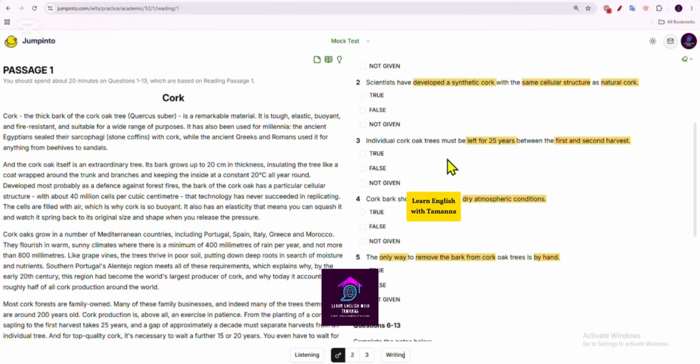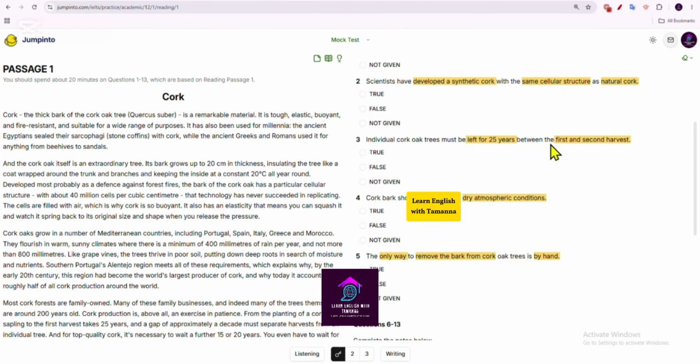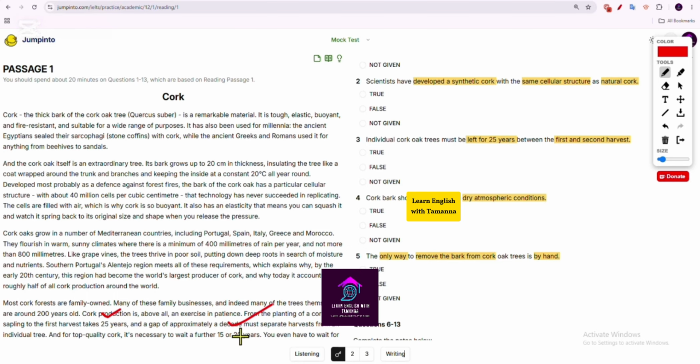Individual cork oak trees must be left for 25 years between the first and second harvest. Means they are trying to say between the first and second harvest there will be a time of 25 years for which the cork oak trees will be left. Okay, it's easy to find the numbers as we can see here in this para. I have marked here.